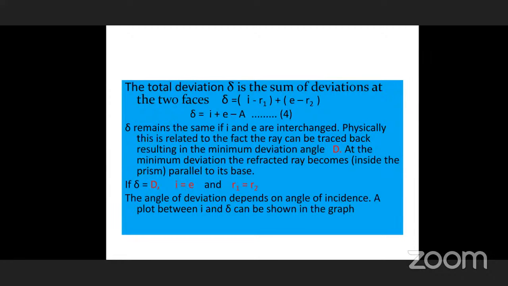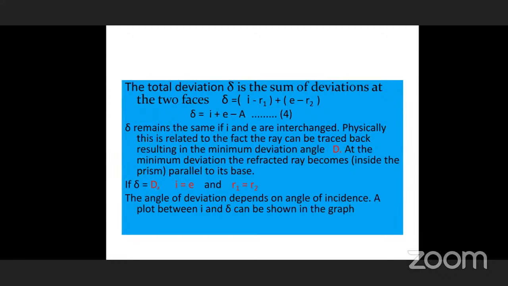Both these two are equal. What does it mean? While you are changing, this is the incident angle, this is the emergent angle. If you are changing, the emergent is considered as incident, and the incident changes as emergent. Like that, you can alternatively change it.